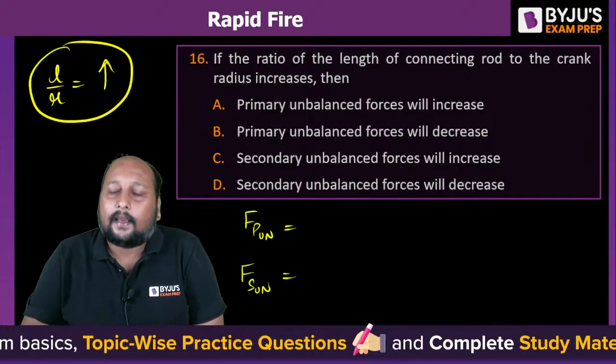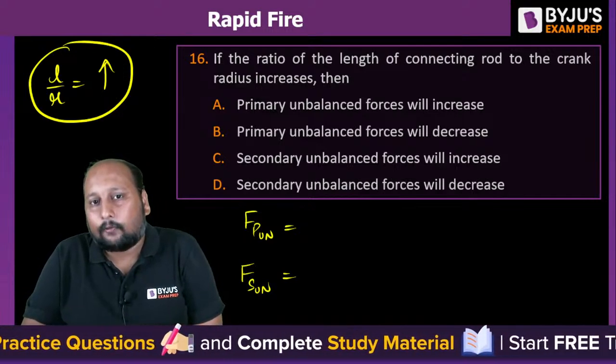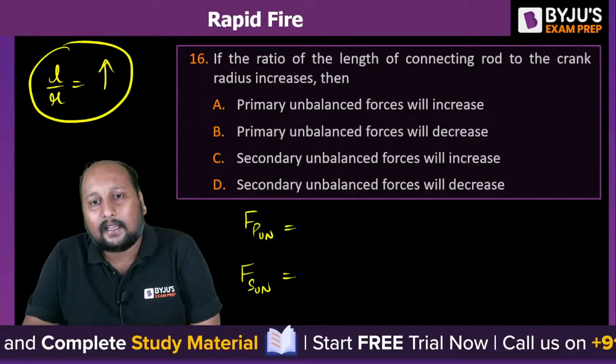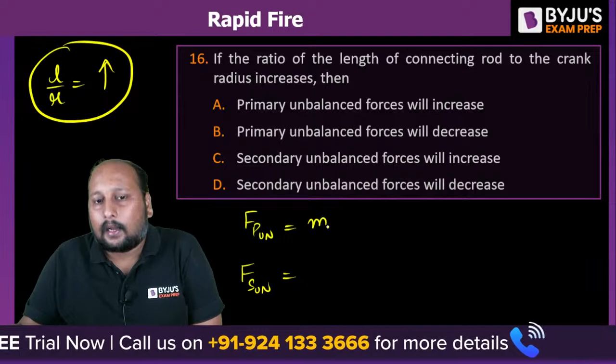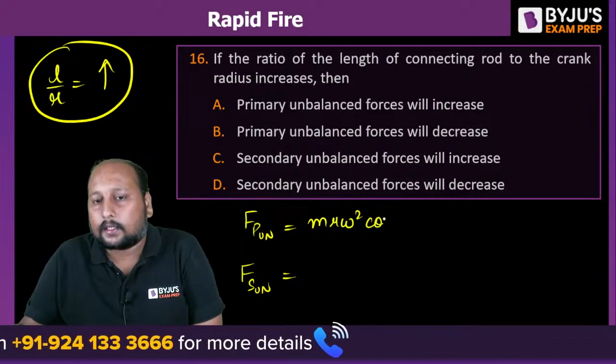If the L by R ratio is increasing, which of the unbalanced forces will increase or decrease? We know the primary unbalanced force is m r omega square cos theta, right?